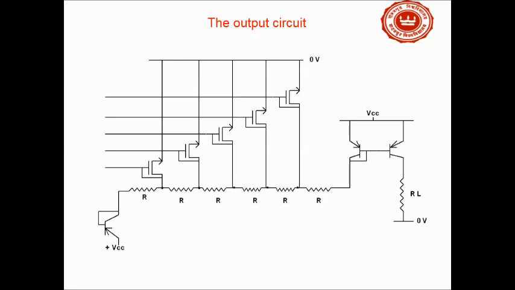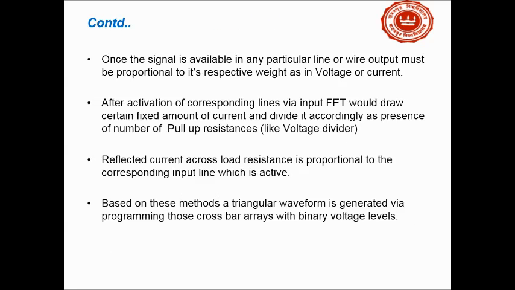For a given V in, the corresponding V out is switched on, and the corresponding current is measured with the help of the current mirror circuit, which is shown at the rightmost of the slide. Now, once the signal is available in any particular line or wire, it must be proportional to its respective weight, as in voltage or current.